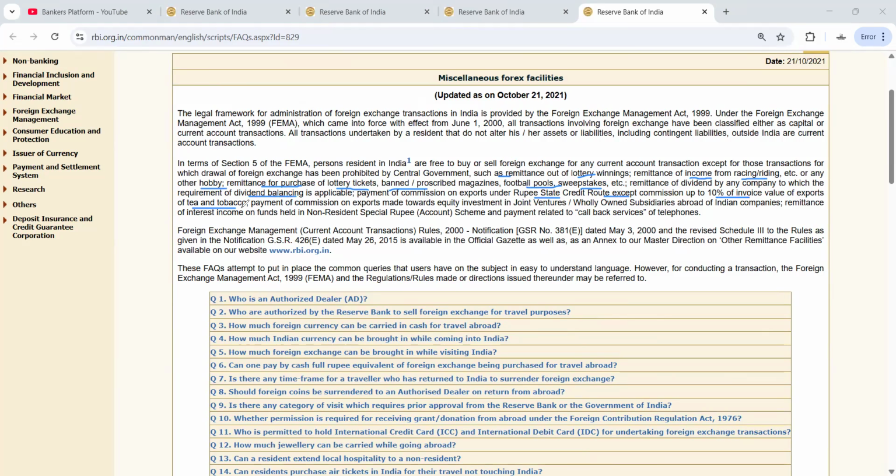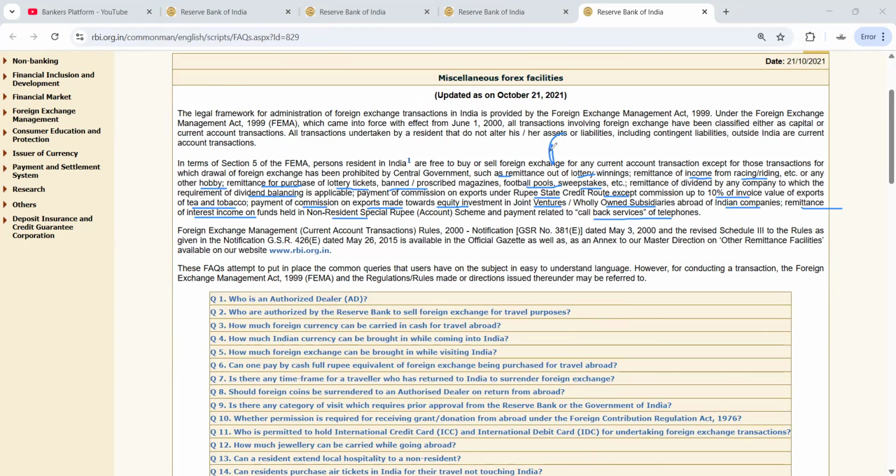Payment of commission on exports made towards equity investment in joint venture or wholly owned subsidiary abroad of Indian companies, remittance of income on funds held in non-resident special rupee account scheme, and payment for callback services of telephone. These are the various things for which the transaction is prohibited.